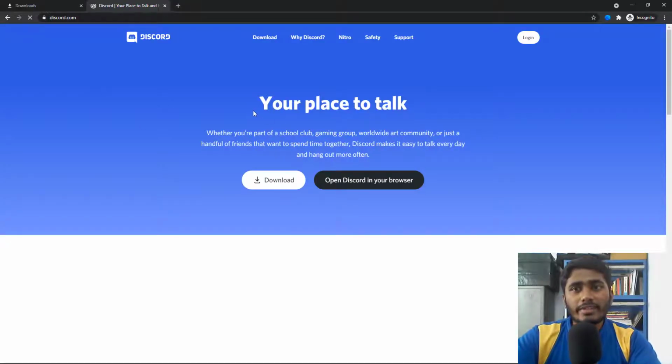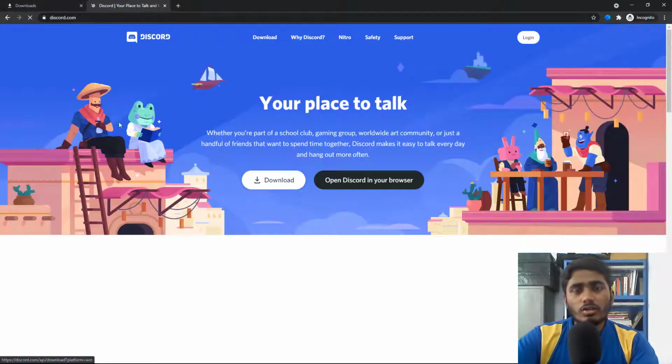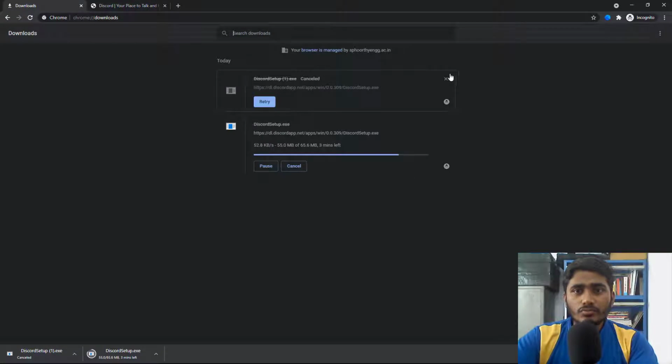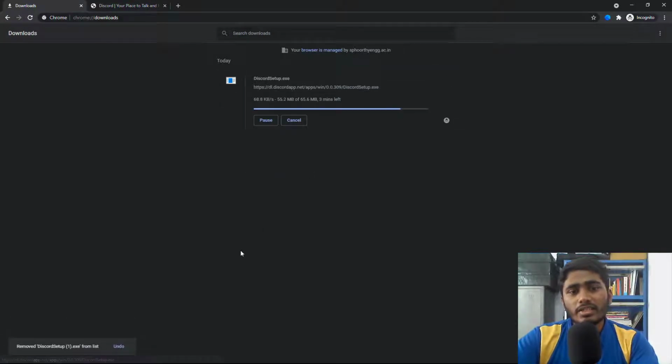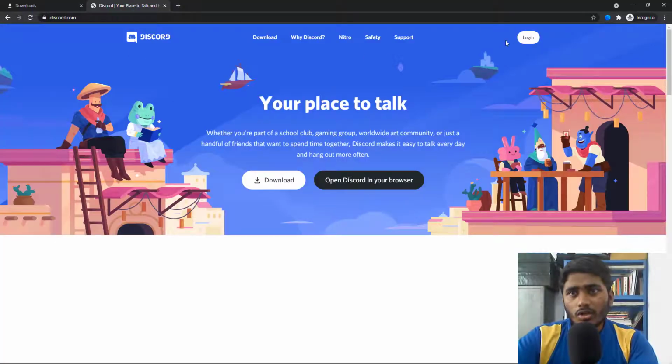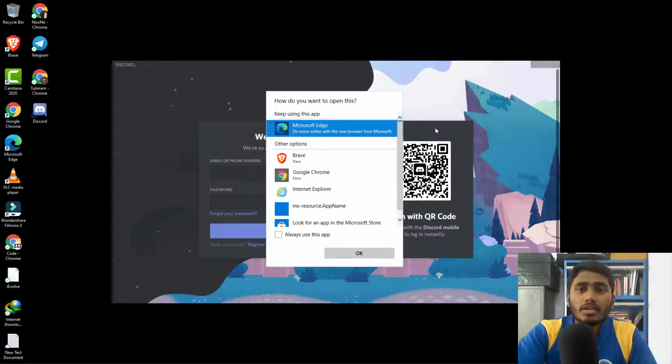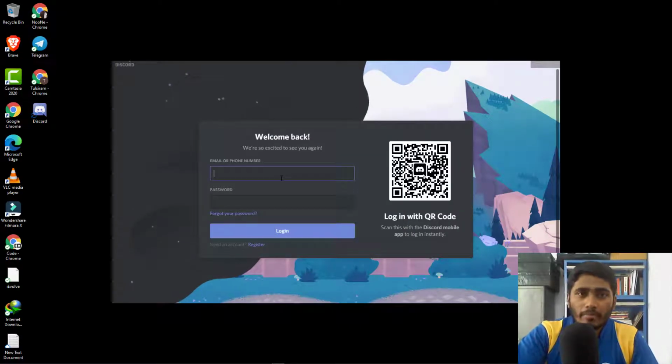After you have created an account in Discord, now it's time to download Discord. Just go to discord.com, click on download. Once you hit the download, you can select the operating system of your choice. I've already started the download. See, it's already running here. Once the download gets completed, you need to install this Discord, or you could directly do it from the browser itself where you hit the login button. Now the download is completed. Now it's time to install it. Just click it. After the installation has been completed, now it's time to log in again.